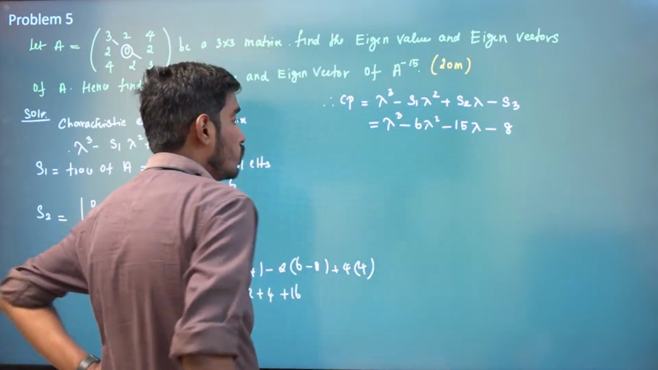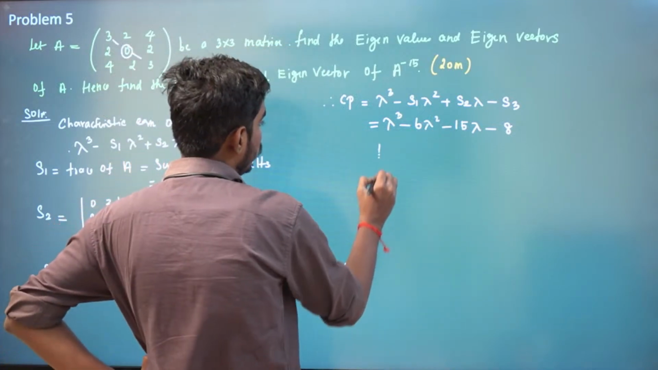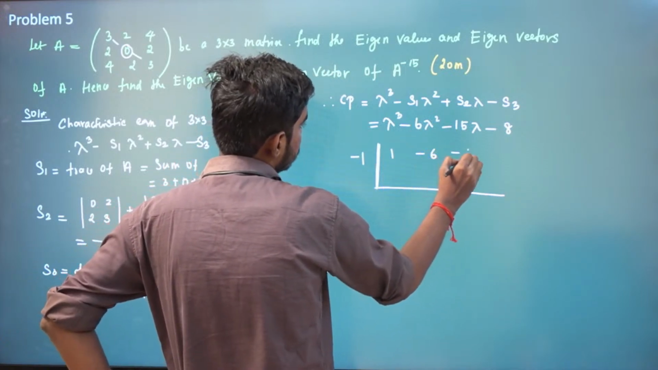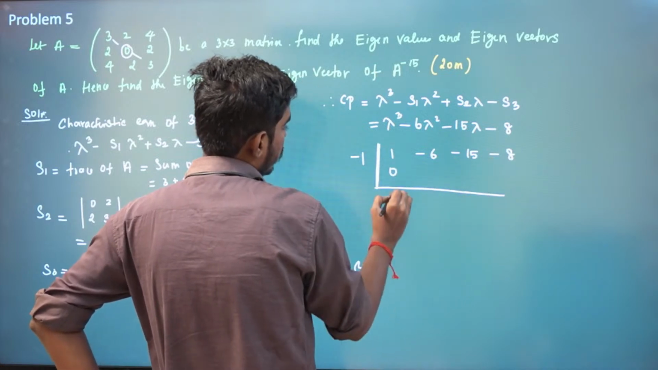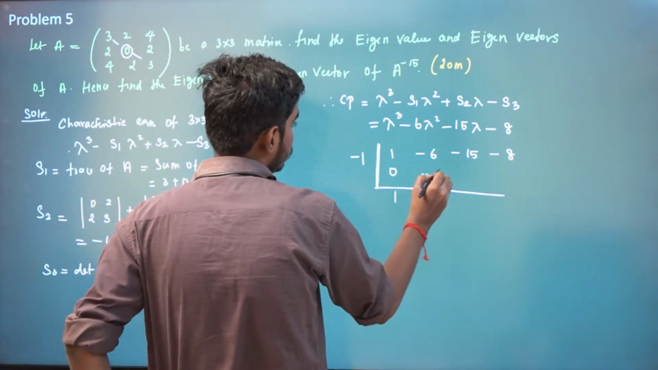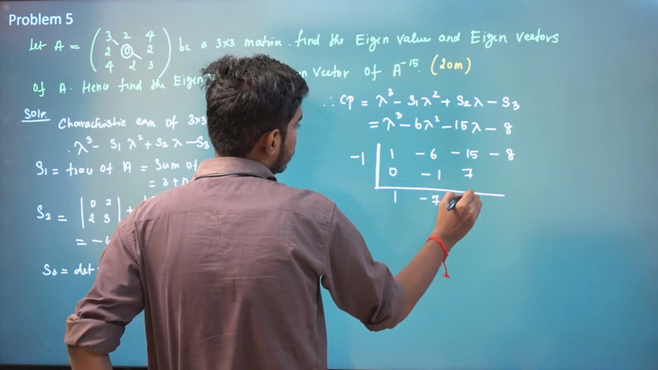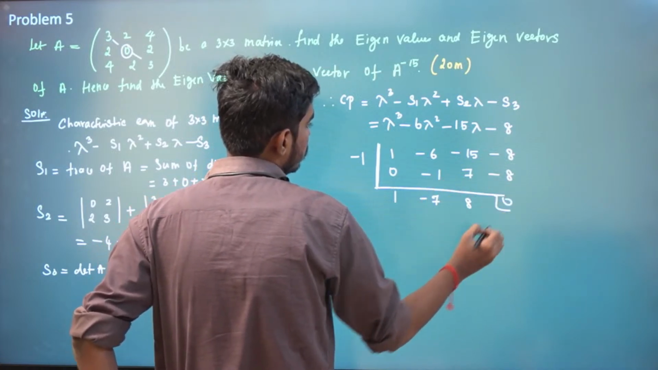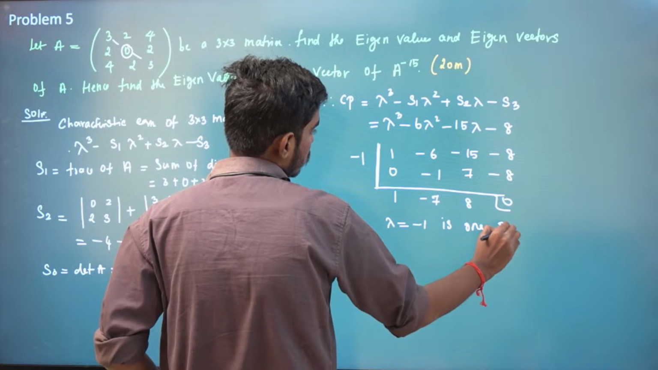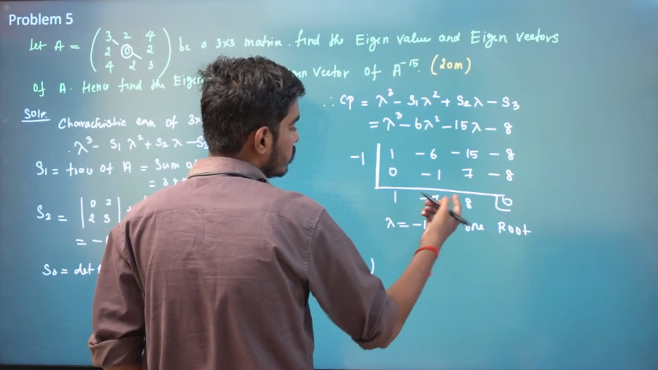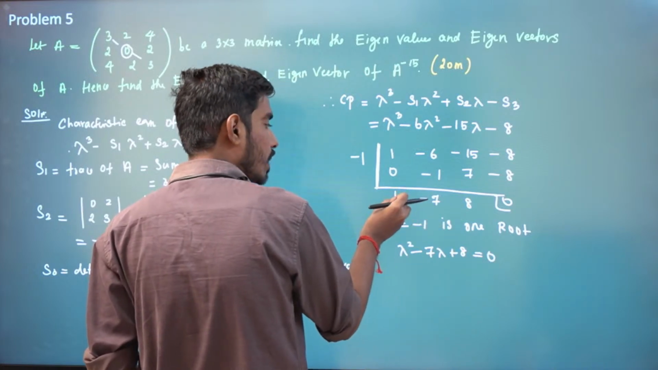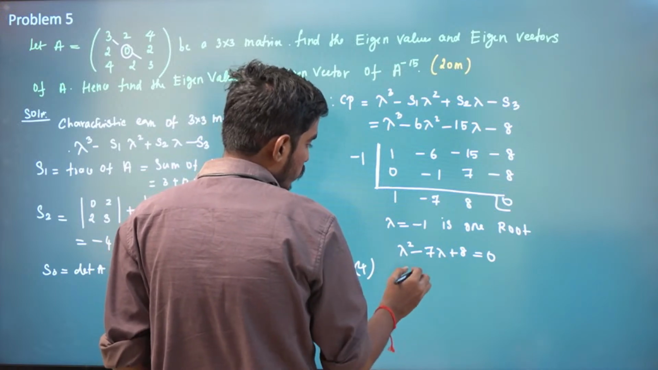You can see minus 1 is a root of this polynomial. The coefficients are 1, minus 6, minus 15, minus 8. Using synthetic division, as in 8th or 9th standard: 1, then minus 1 times 1 is minus 1, giving minus 7, plus 7, then 8, minus 8, giving 0. So lambda equal to minus 1 is one root, and the other two roots are given by solving lambda square minus 7 lambda plus 8 is equal to 0. So you solve this equation.